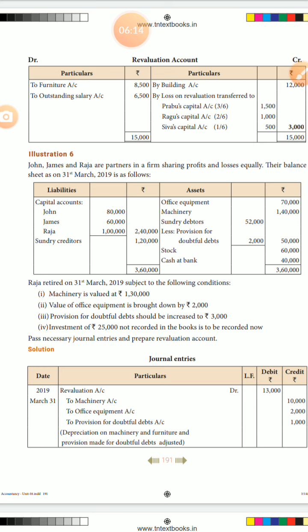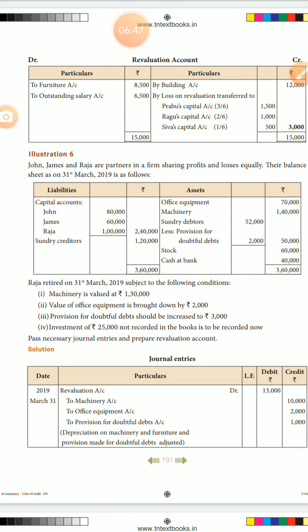The CR side is 25,000. The DR side is 13,000 only. To make both sides 25,000 you insert how much? 12,000. That 12,000 is the profit on revaluation transferred. Profit means this side.